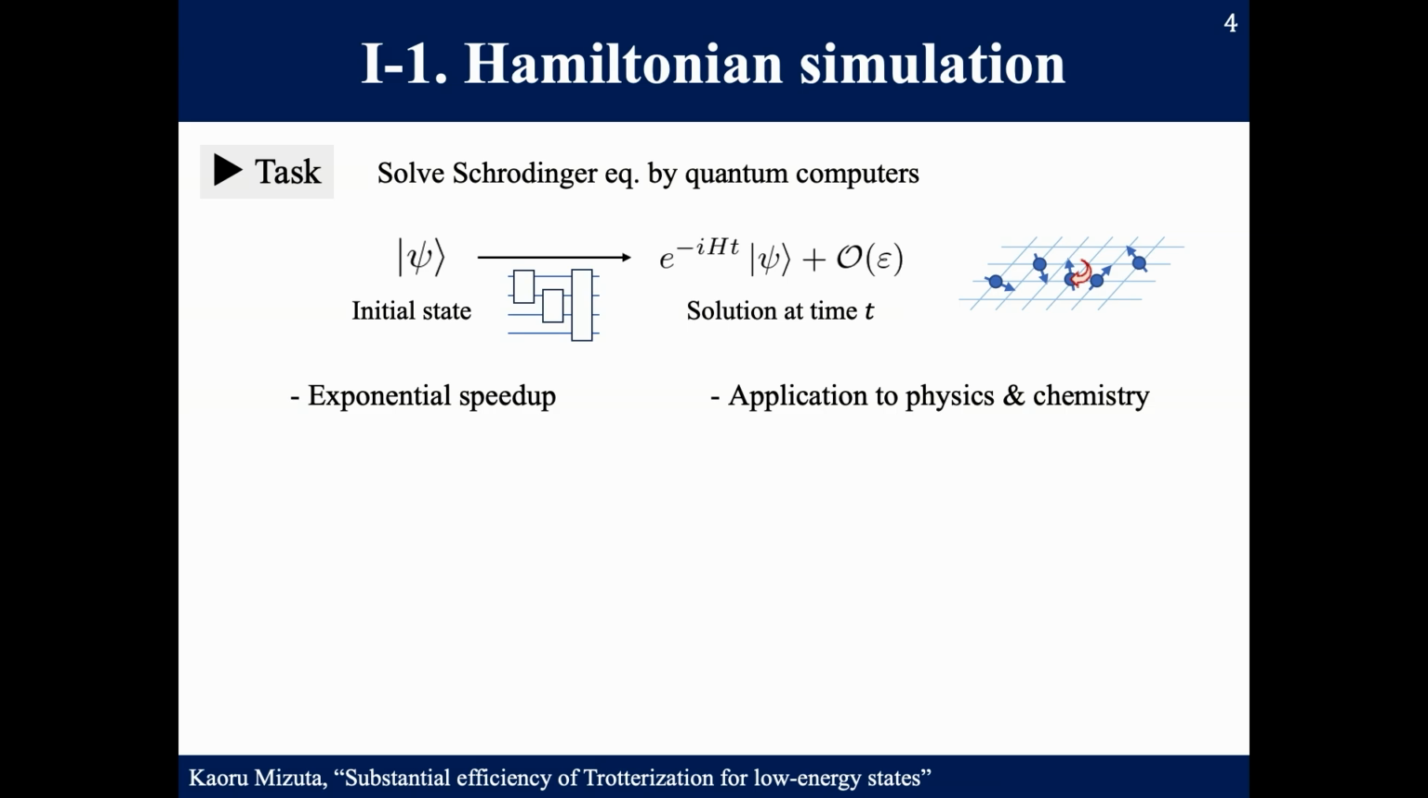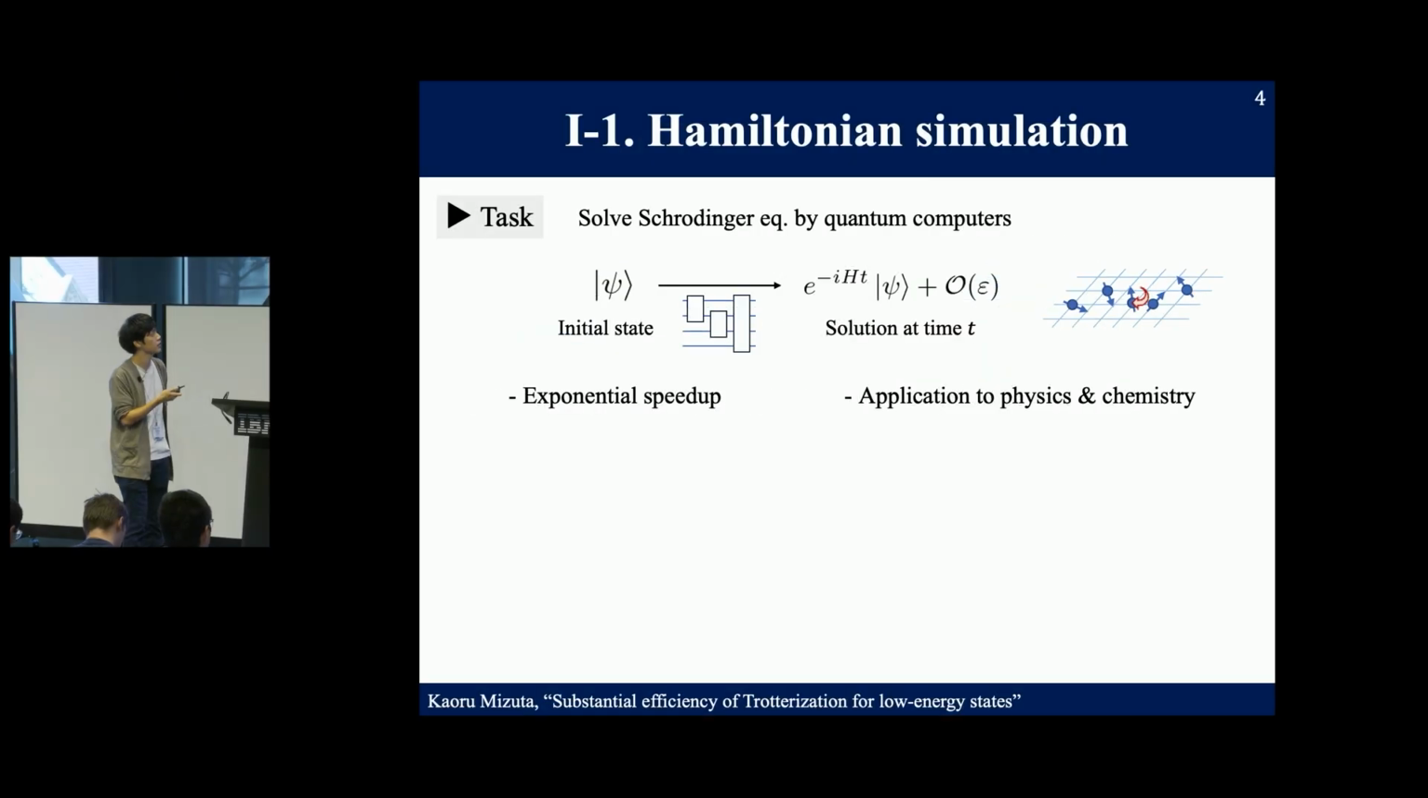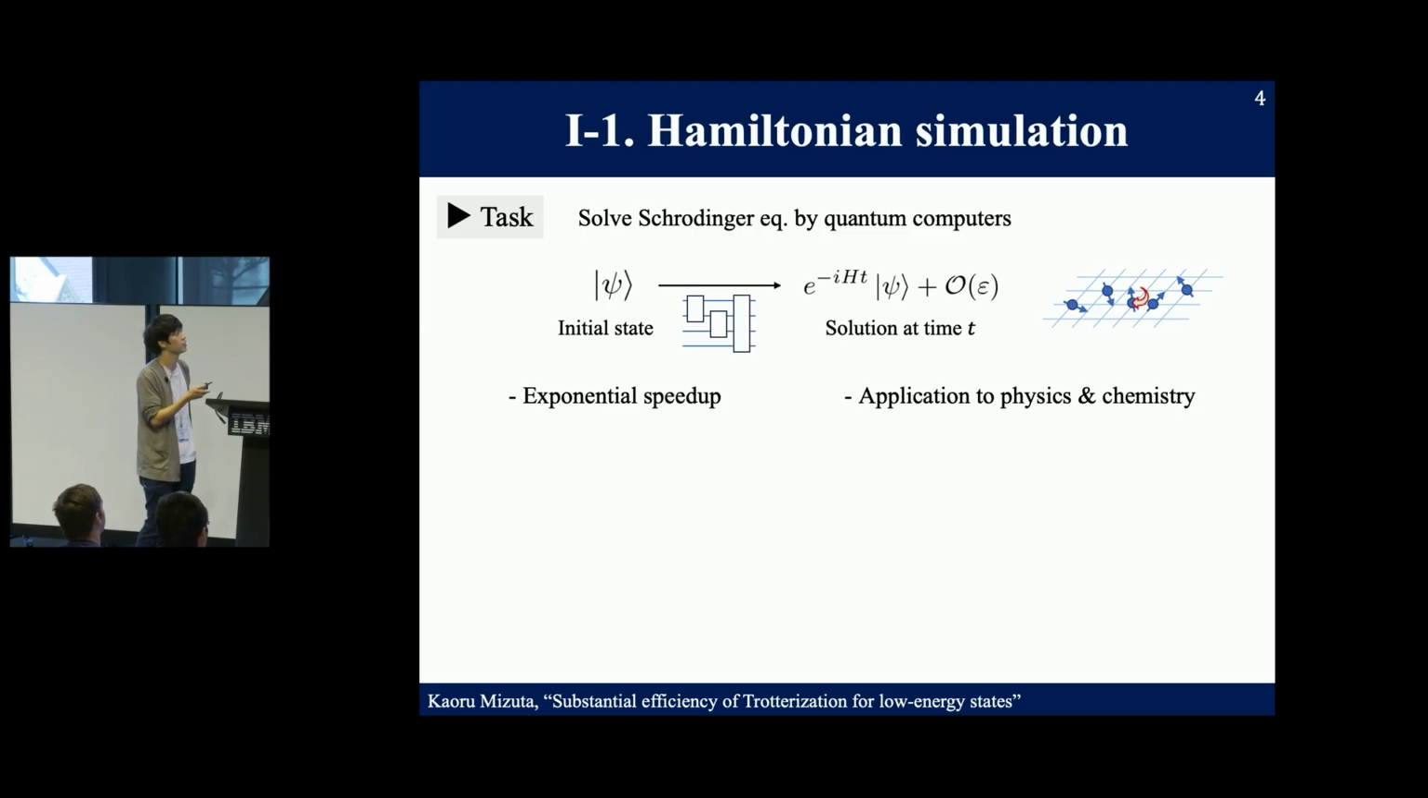In this problem, we wish to solve the Schrödinger equation by quantum computers. Namely, for a given initial state psi, we apply a set of unitary gates, and we wish to realize the exact time evolution state with a designated accuracy epsilon. In this task, we can expect exponential speedup by quantum computers, and quantum dynamics computed by Hamiltonian simulation has vast applications in condensed matter physics and quantum chemistry. So Hamiltonian simulation is one of the largest problems in quantum computation.